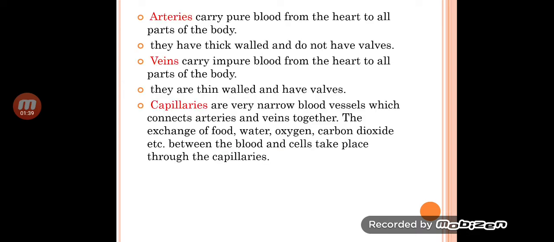Next, arteries, veins, capillaries. Arteries carry pure blood from the heart to all parts of the body. They are thick walled and do not have valves. Veins carry impure blood from all parts of the body to the heart. They are thin walled and have valves. Capillaries are very narrow blood vessels which connect arteries and veins together. The exchange of food, water, oxygen, carbon dioxide between the blood and cells takes place through the capillaries.